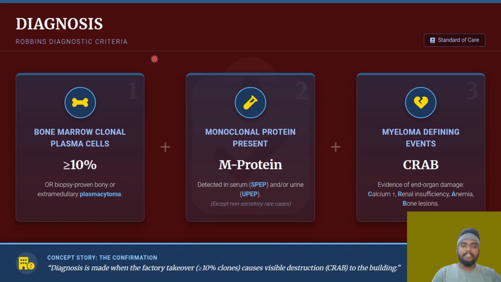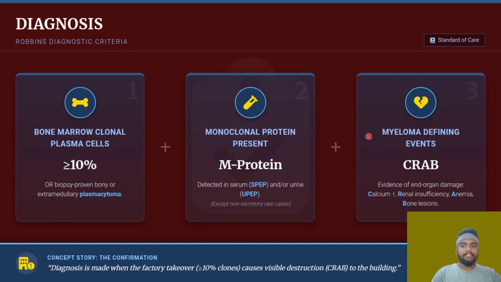The next one is the diagnostic criteria. Bone marrow clonal plasma cells, monoclonal protein, very important. You have to write in your paper, monoclonal protein M present. That is, the M protein is present, which is detected by the serum protein electrophoresis. And then myeloma defining events.